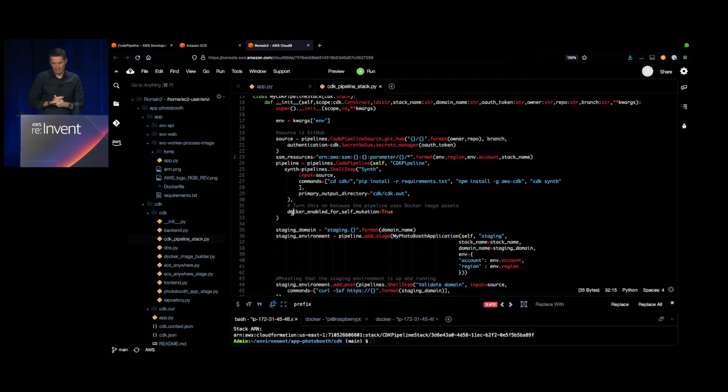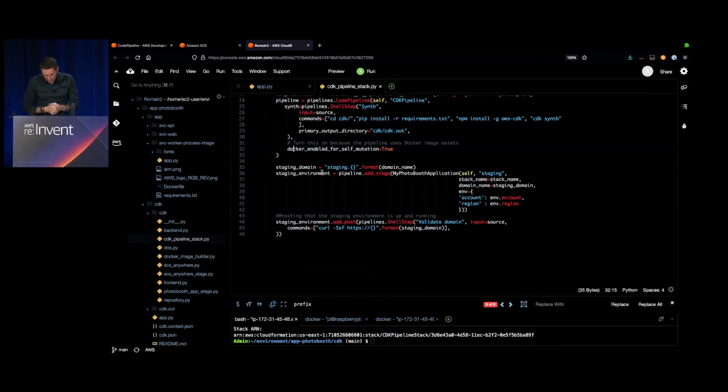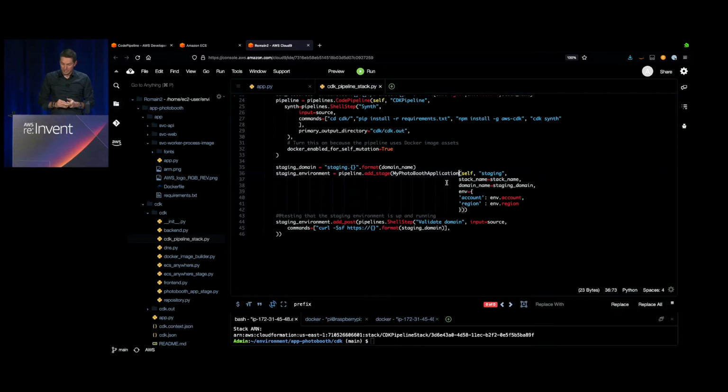So I'm going to create my staging environment with a domain and a validation phase as well. So the stage for my staging environment would be defined in what I called the My Photo Booth application, which is again another CDK stage that I'm going to have a look at.